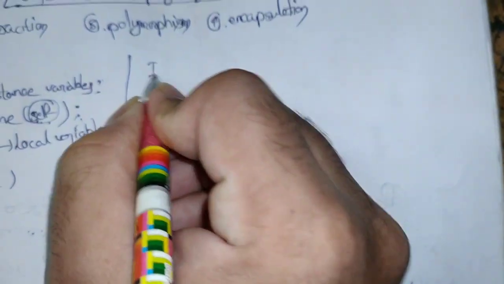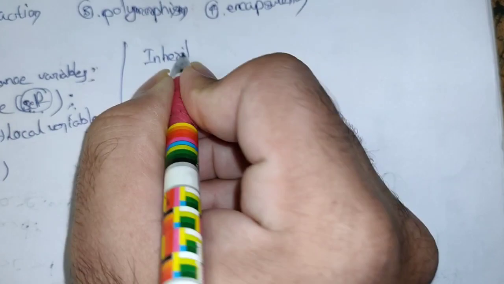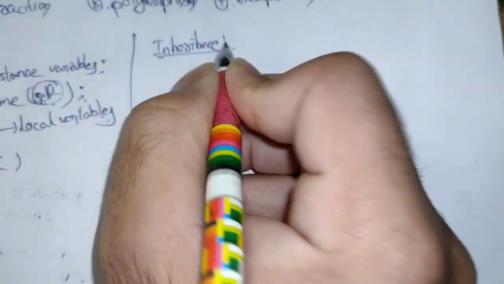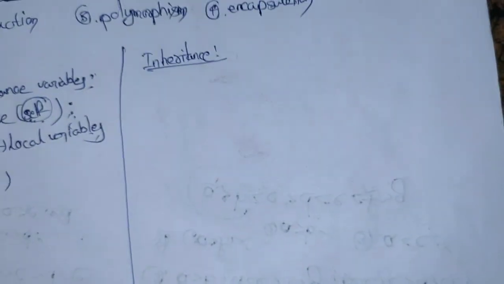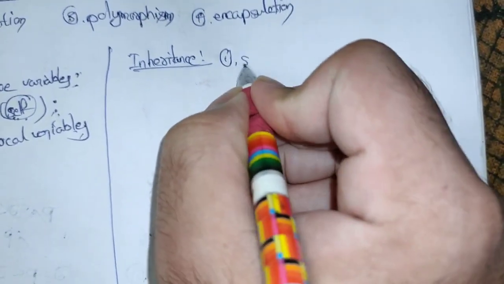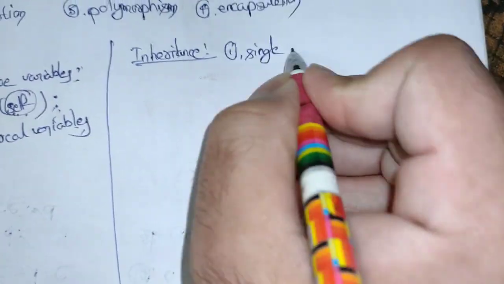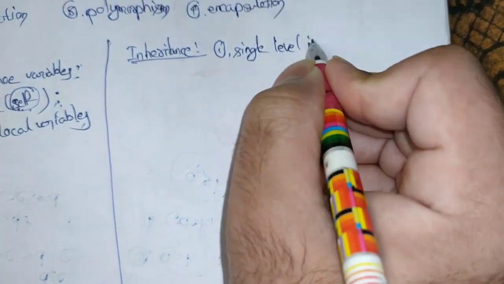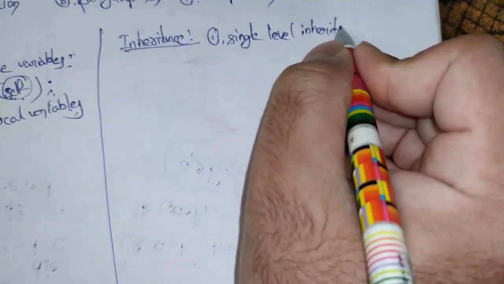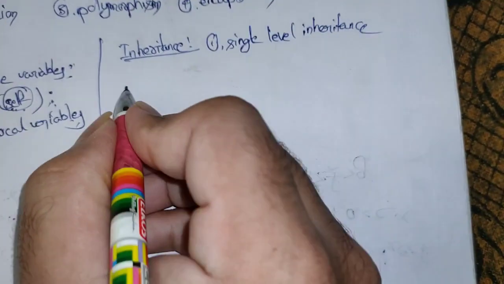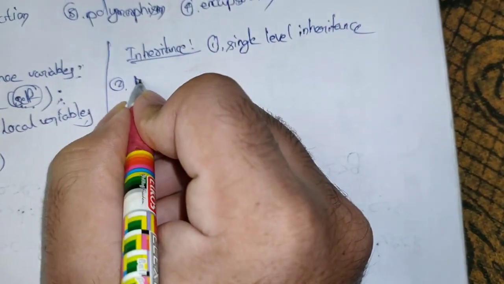We'll move on to the topic of inheritance. So in inheritance we have different types of inheritance. First one is single level inheritance. Second one is multi-level inheritance.